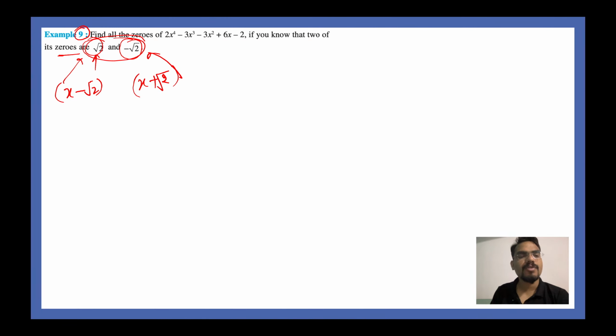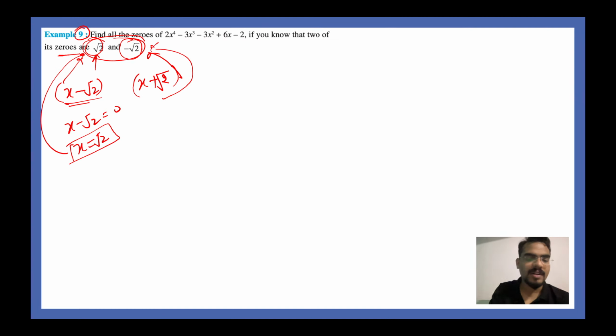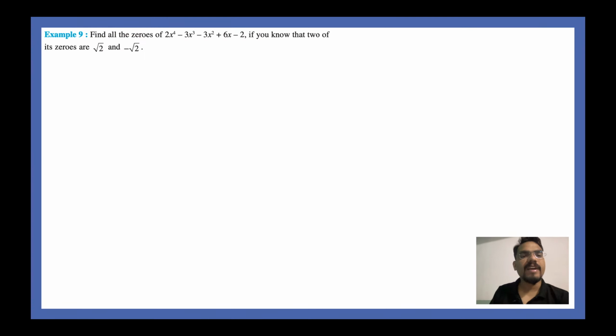So x minus root 2, if these were the factors or the zeros, then in that case x minus root 2 should be equal to 0, and in which case x should be equal to under root of 2. This is what is written here. And similarly you will get x is equal to minus under root of 2 here itself. So what we have to do is find all the zeros of this polynomial. We are just given what are the zeros.